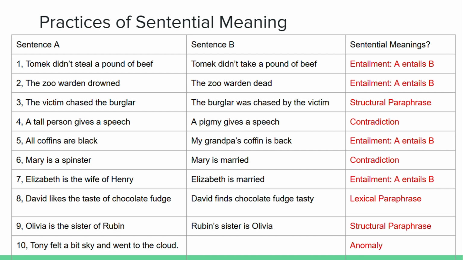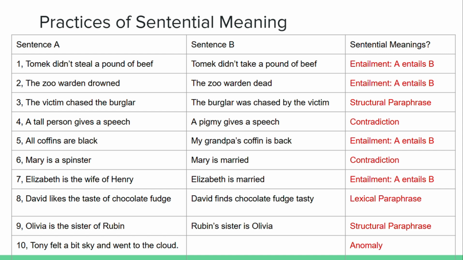We are going to do some practice of sentential meaning. Here we are going to look at sentence A and sentence B, and figure out: are they entailment with each other? Are they structural or lexical paraphrases of each other? Or are they contradiction or anomaly?